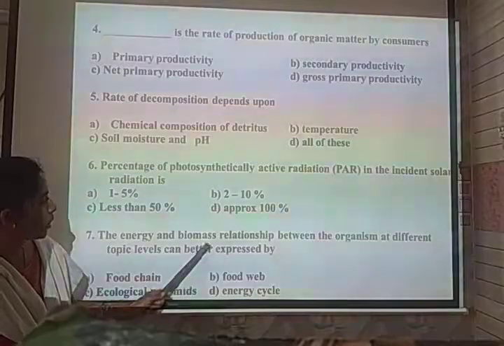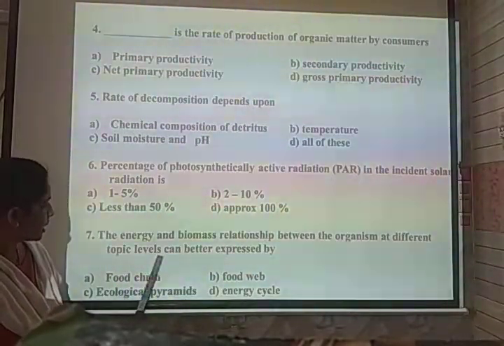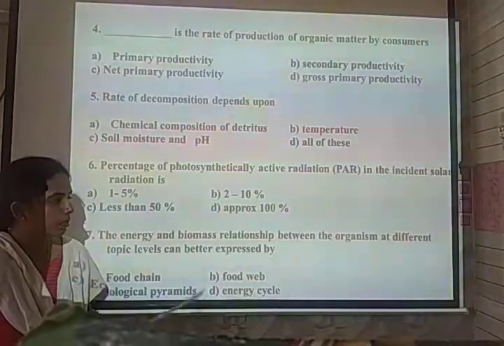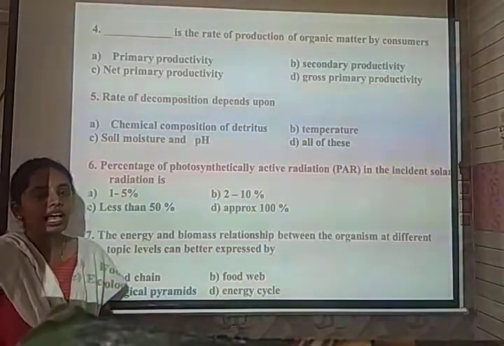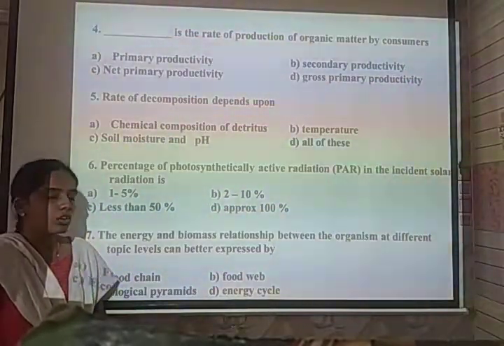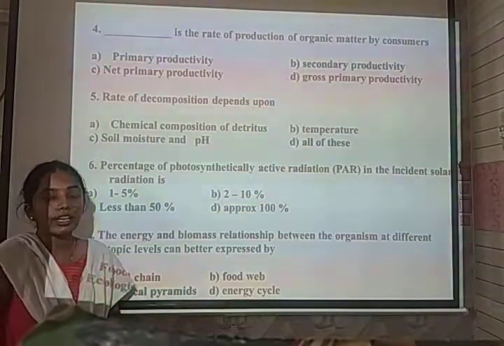The energy and biomass relationship between the organisms at the different trophic levels can be better expressed by the study of the relationship between the producers and consumers. It is graphically represented with the help of the ecological pyramid. Ecological pyramids are also called Eltonian pyramids, developed by a scientist called Elton.